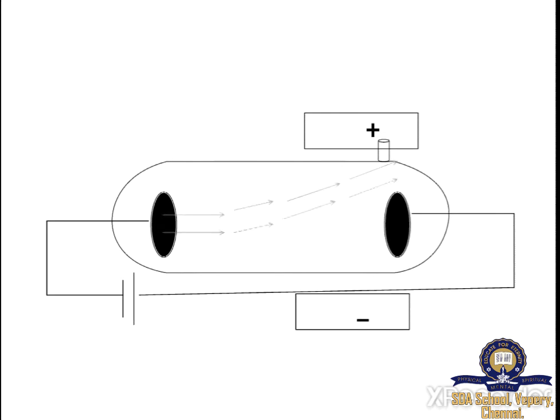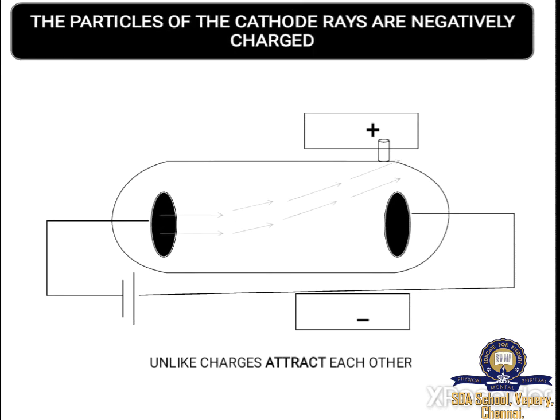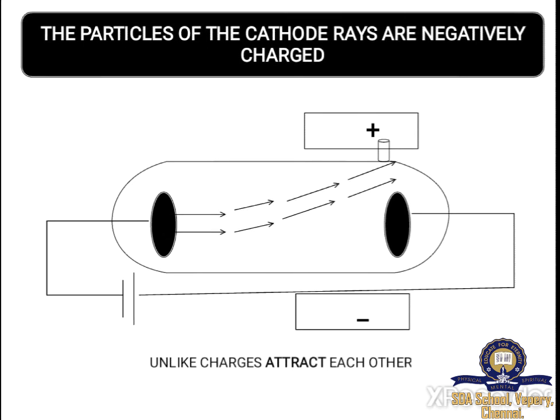As we all know, unlike charges attract each other. So the third property is the cathode rays are negatively charged. That is why they are attracted by the positive charge.